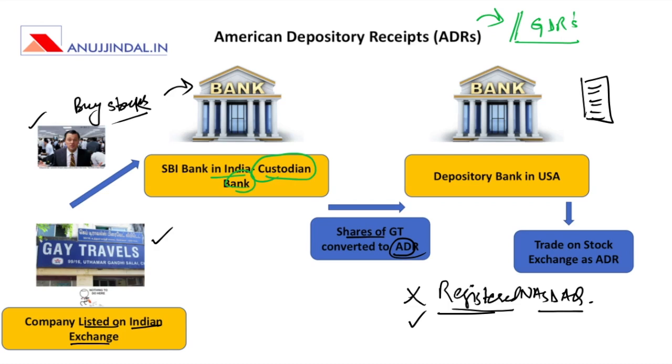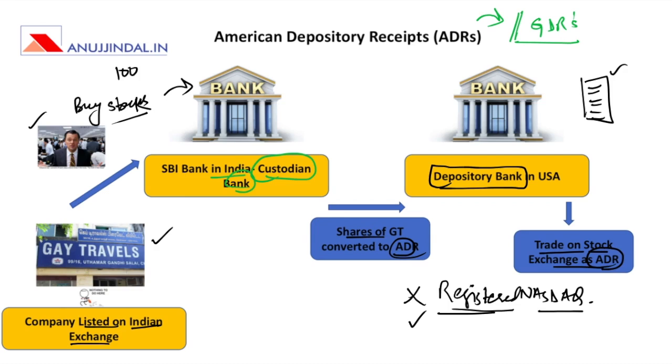Now there might be hundreds of companies. Let's say this broker buys stocks of 100 companies, deposits them in a custodian bank, which is SBI in this case. This bank, SBI, transfers the shares of these 100 companies to an American bank, which converts all these shares into one security which will be called as American Depository Receipt. Now this bank in USA will be called as Depository Bank. These American depository receipts will then be traded on the stock exchange as ADR.